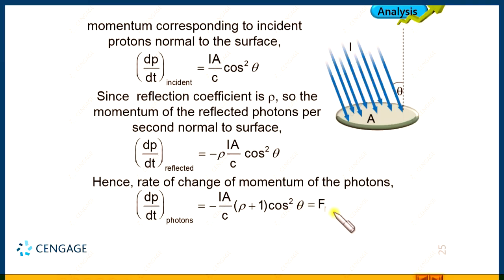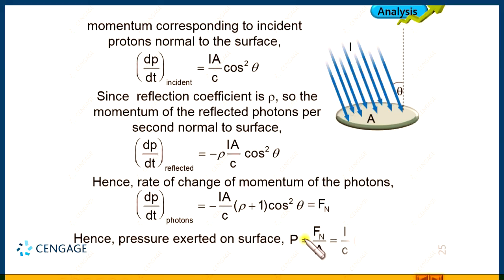So, this is the normal force, and for calculating the pressure equal to force divided by area. So, this value divided by capital A, that is the magnitude of this divided by capital A, will give the force exerted on the surface, this one. So, this is the radiation pressure due to the traveling of the photon, that will be in the downward direction, force in the downward direction because of the photon, and this is the pressure. Okay.